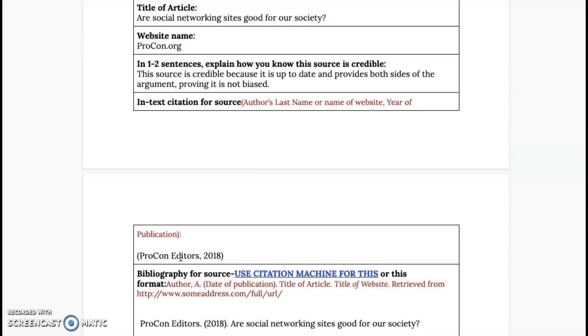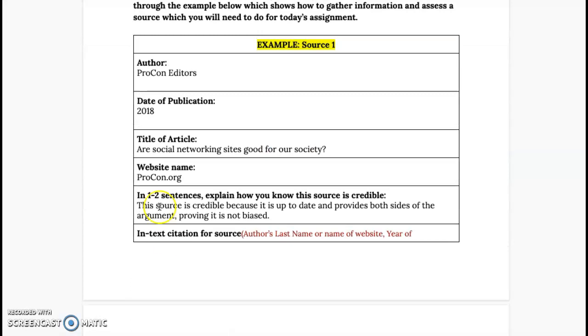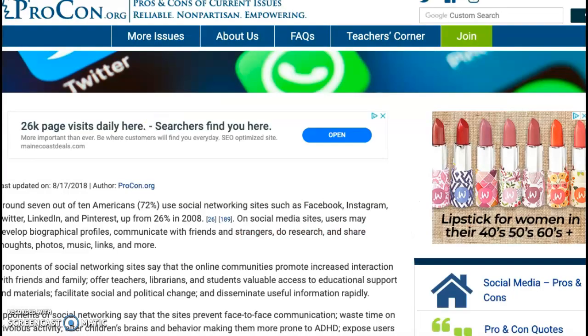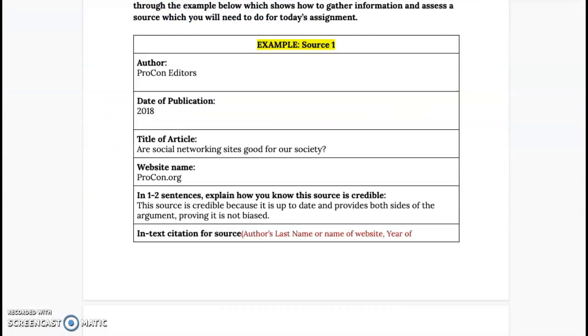I did an example for you right here, and I want to just look at that quickly. So the author of the first website I'm going to be using is Procon editors. There's no specific one person, one author's name on that site. The date it was last updated, we saw that it was 2018. The title of the article, Are Social Networking Sites Good for Our Society?